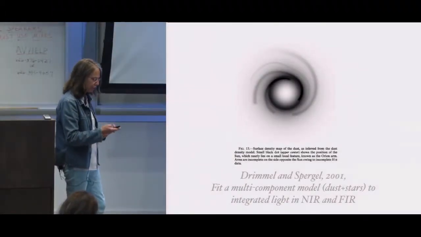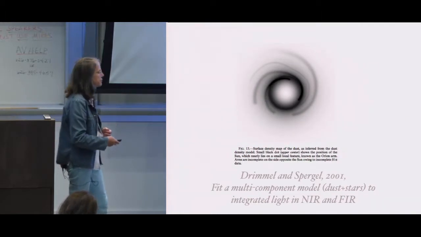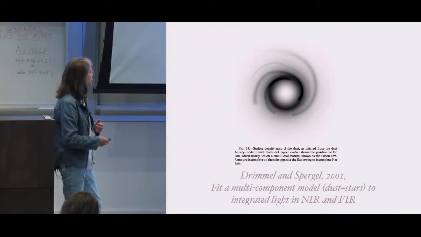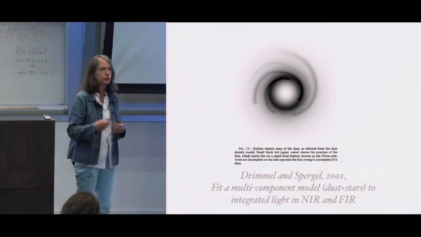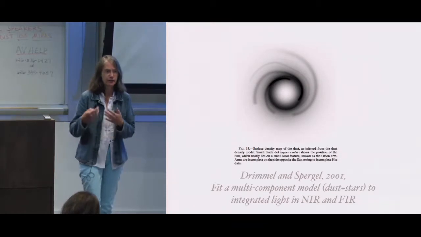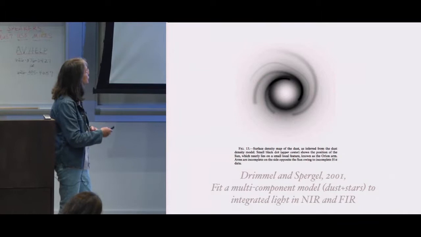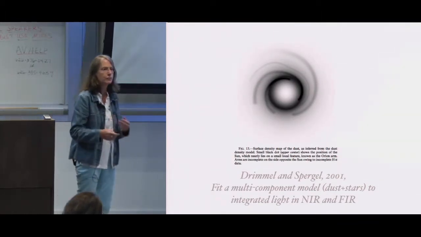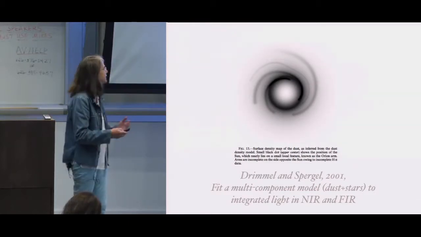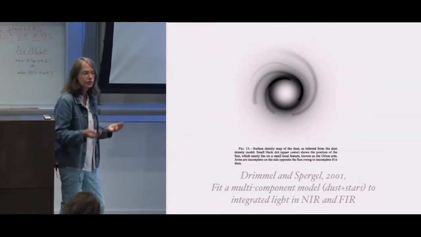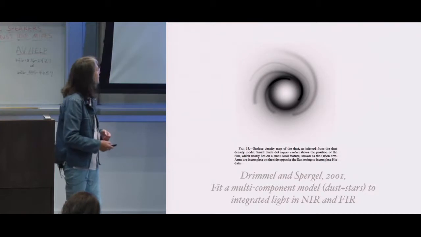For example, the first one by Drimmel and Spergel in 2001, where they tried to have a multi-component model that could explain the dust emission, the stars, and the extinction in the stars. And they end up with a smooth model of the extinction with the bar. So they assume the bar, spiral arms, local arm as well, and the disk and so on, and try to constrain the parameters of this model to have a smooth overall large-scale structure of the extinction.